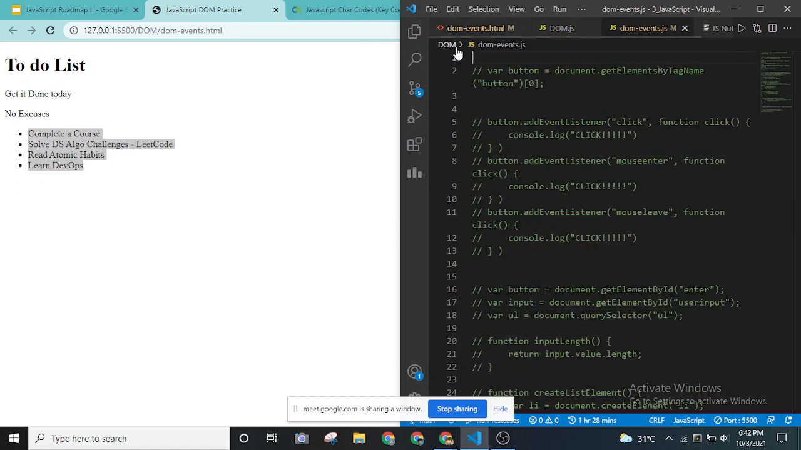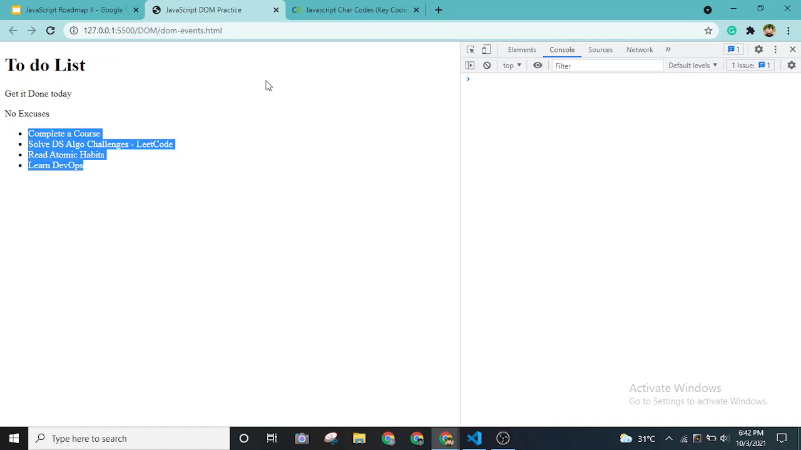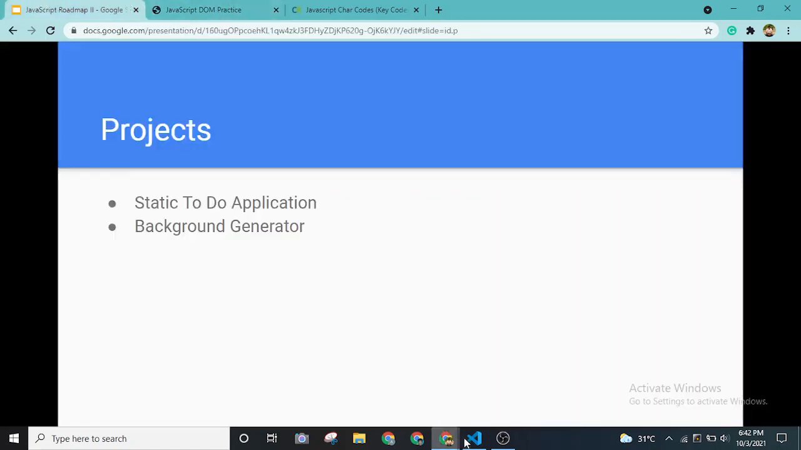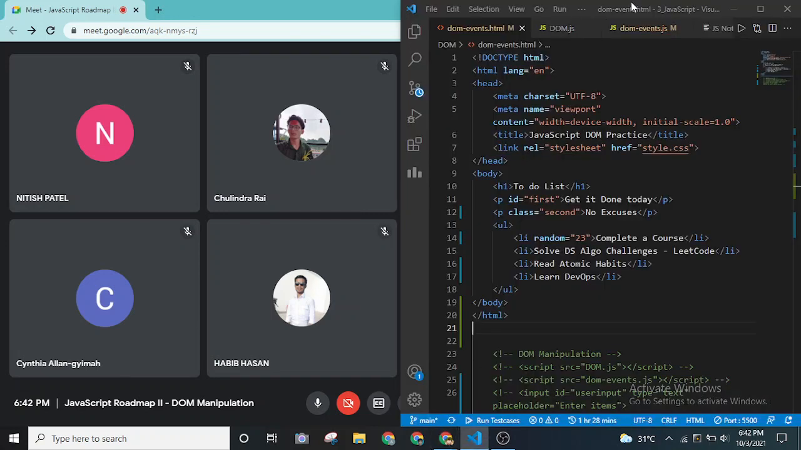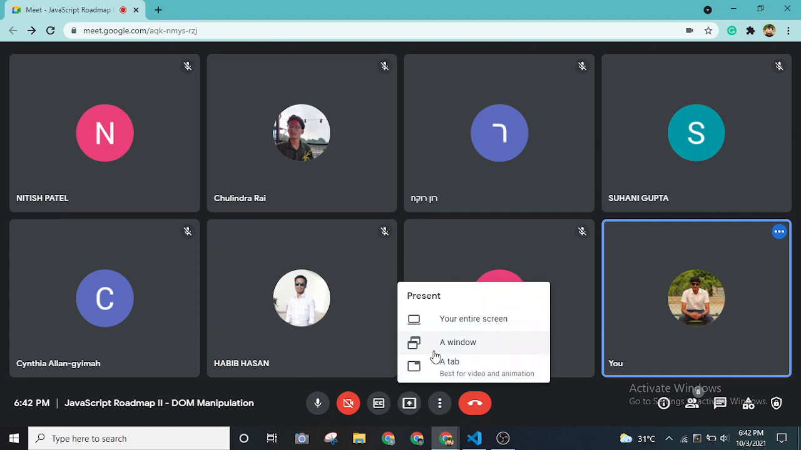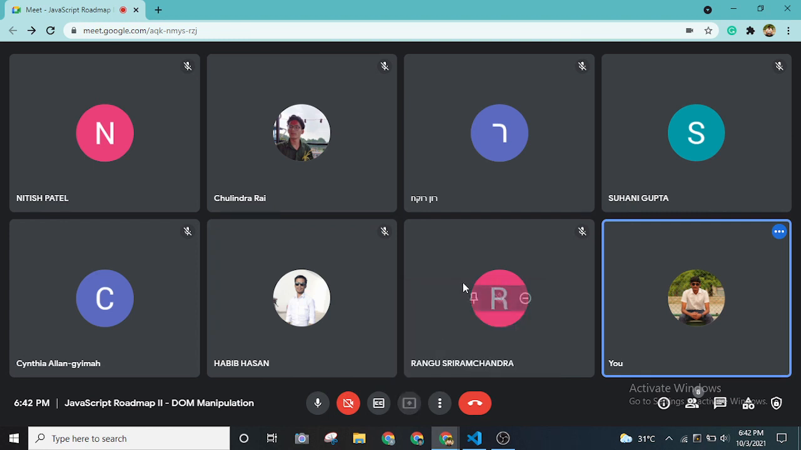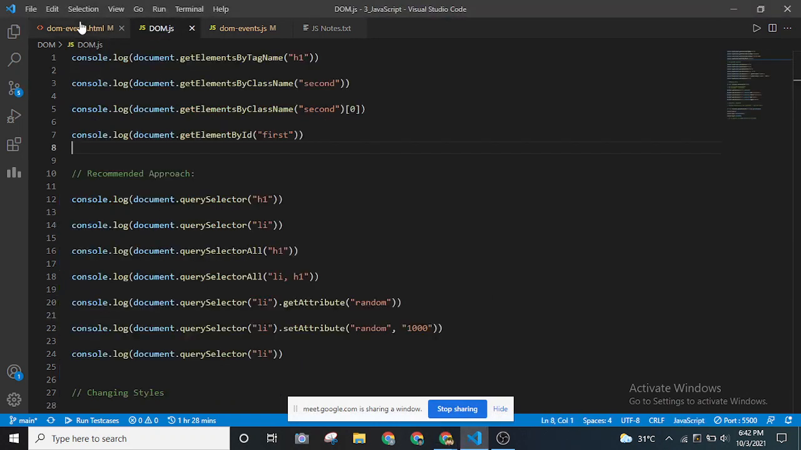But whenever you want to add JavaScript in your project, let me show you how you can do that by sharing my Visual Studio Code. Those of you who are unable to do the coding, I'll be sharing the code files as well, so you can do it later.